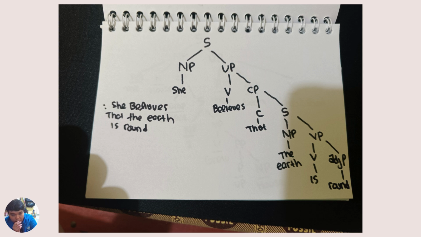And from the S, we're going to go down into NP and VP, and the words the earth as an NP, and from the VP, we're going to go down again into the verb and adjective. So the verb is is and the adjective is round. So she as a noun phrase, believes as a verb, that as a relative, the earth as a noun phrase, is as a verb, and round is an adjective.